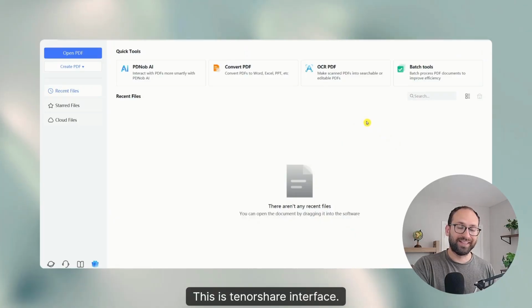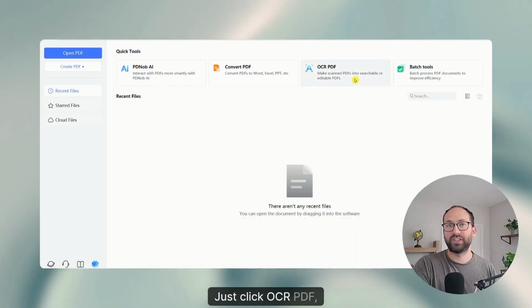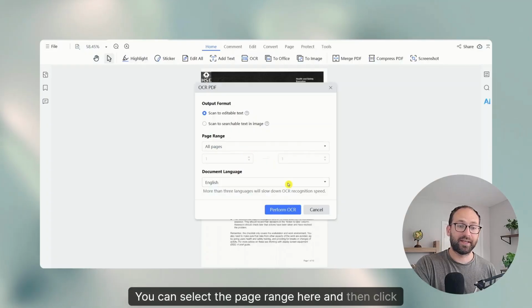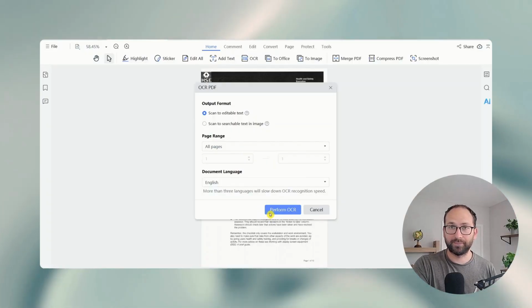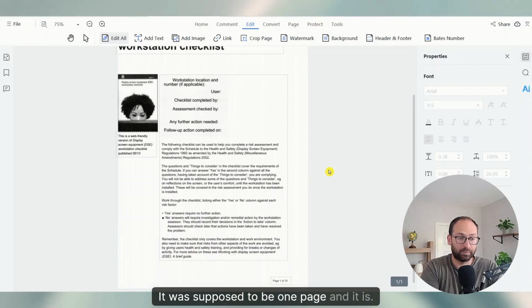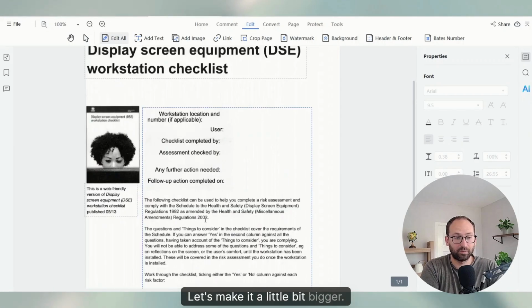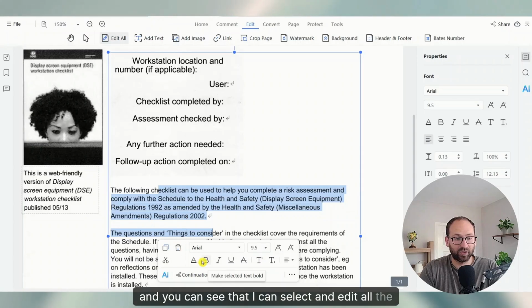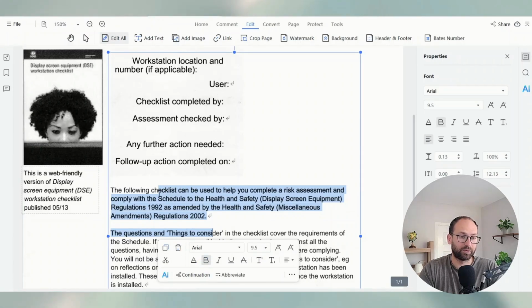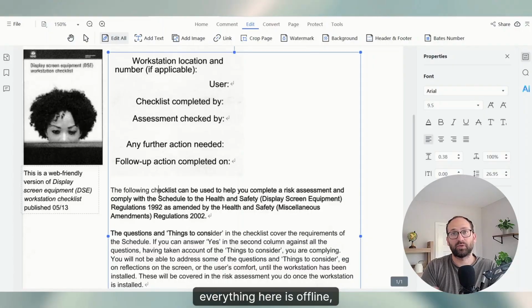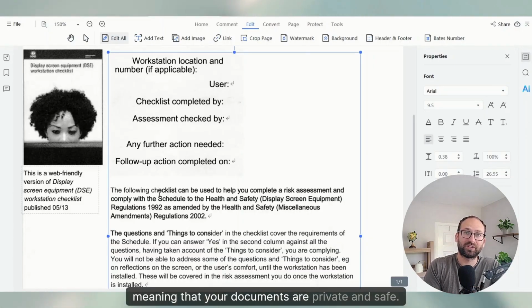This is Tenosha interface. Just click OCR PDF, select your file, you can select the page range here, and then click Perform OCR. And now wait for the magic to happen. So this is the file, it was supposed to be 1 page, and it is. Let's make it a little bit bigger, and you can see that I can select and edit all the text however I want. Tenosha also supports batch conversion, and everything here is offline, meaning that your documents are private and safe.